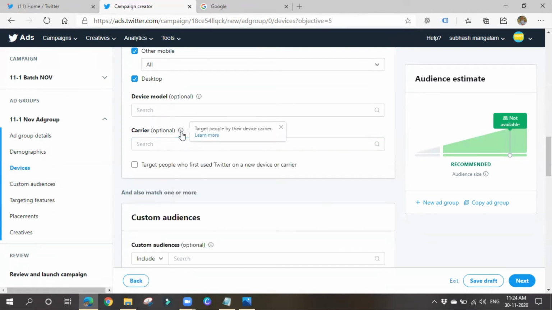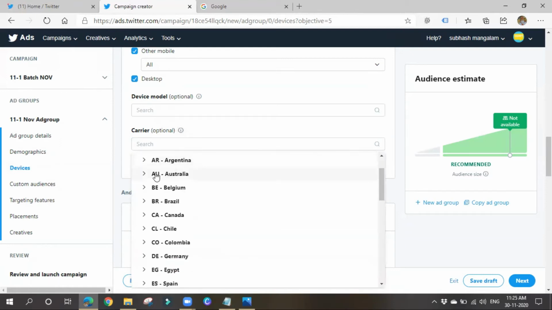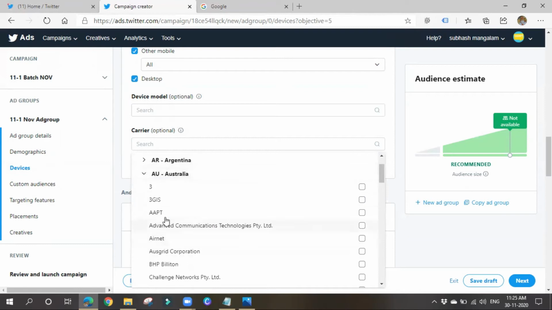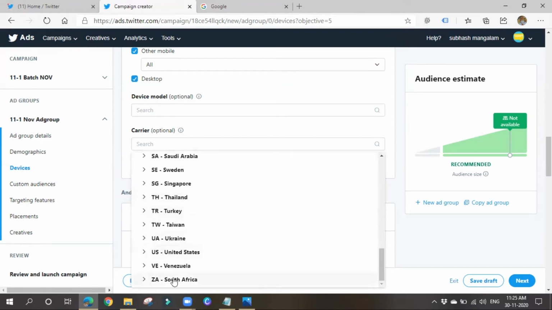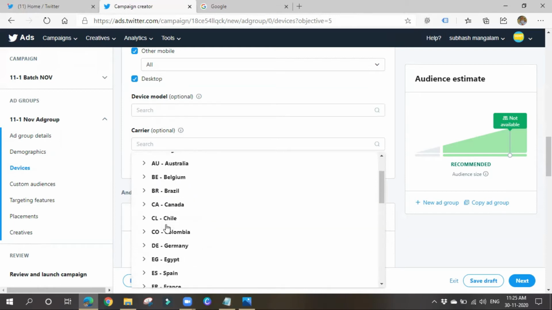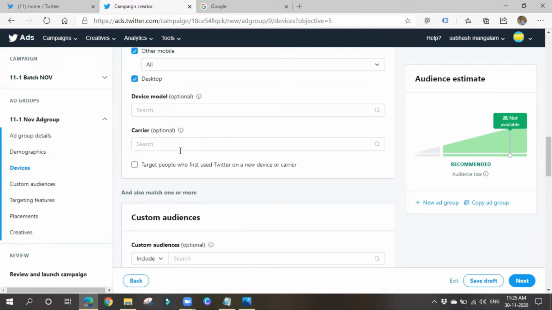Carrier. So I think carrier means by the device carrier. Okay, so the network connection, I think. So we'll be having some popular network connections, but we can't see all, I think. So India is not there, right? So we can choose based on these things also, right?